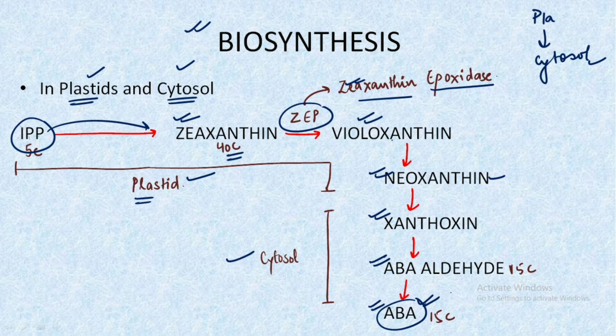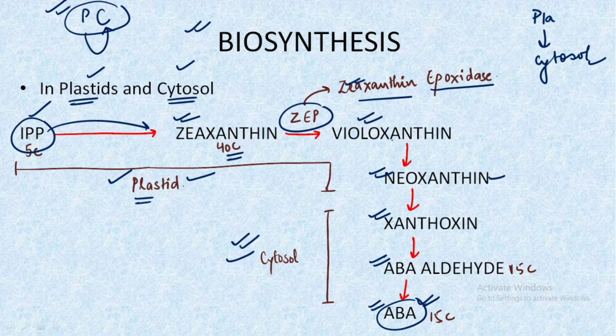The only important things to remember in this biosynthesis pathway are, first, the precursor molecule, which is the IPP. Second, the organelles involved, that is, first the plastid and second the cytosol. So remember it in sequence, that is P and then C. First we have plastid and then we have cytosol. Remember it in sequence because questions are framed from this area.